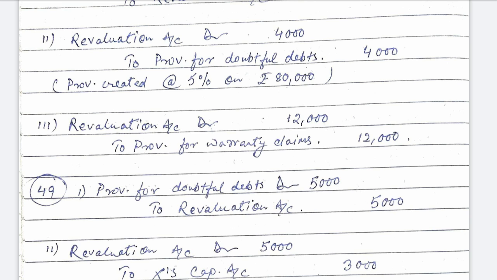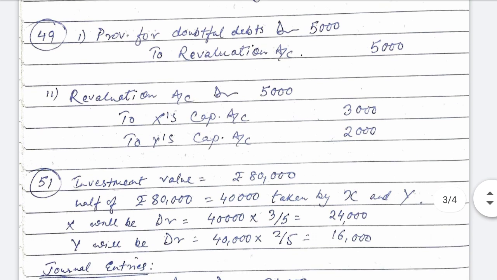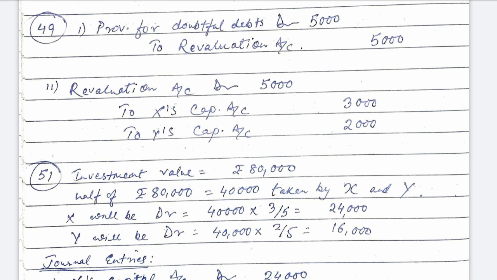Third, the revaluation account is debited for provision for warranty claims. In the question there is a liability for warranty claims, a provision for warranty claims of rupees 12,000. Provision for warranty claims is also a loss because there is a claim from the other side. So the business has to pay the claim, so it is a loss. Revaluation account will be debited and provision for warranty claims will be credited. Now read question number 49. So you try question number 48 yourself and then you read question number 49, what has to be done.